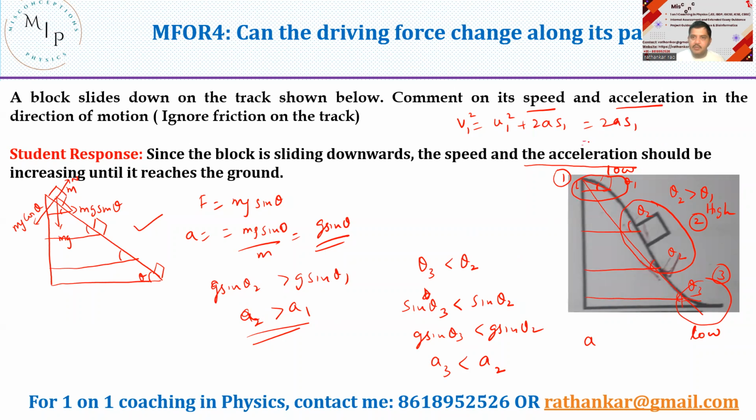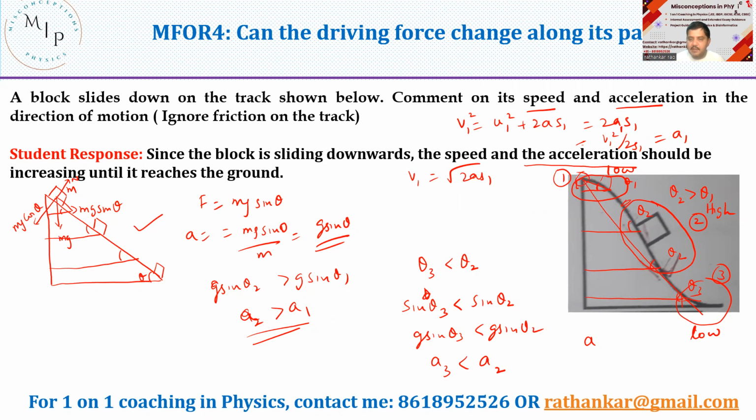Okay, so I get the value of a1. I'll write this as v1 square divided by 2s1 is equal to a1. That's what I got. I got an acceleration here. I use my equations of motion. Now when it comes here, what is the velocity at this point? Velocity here, v1 is equal to square root of 2a s1.